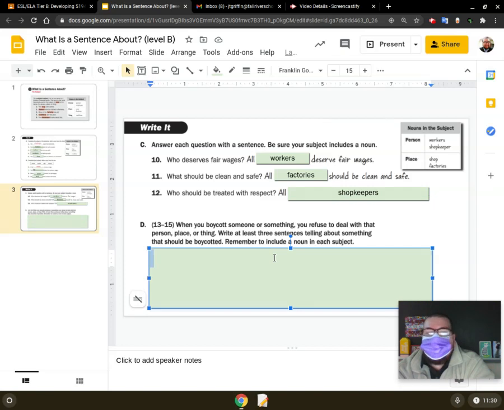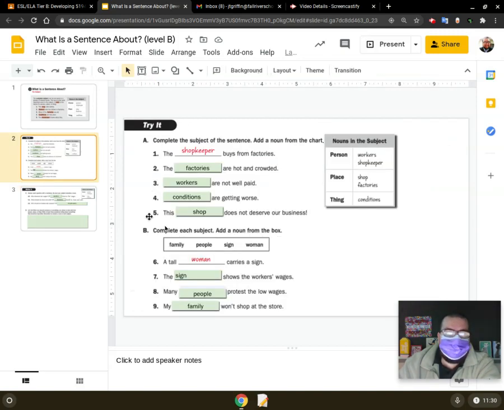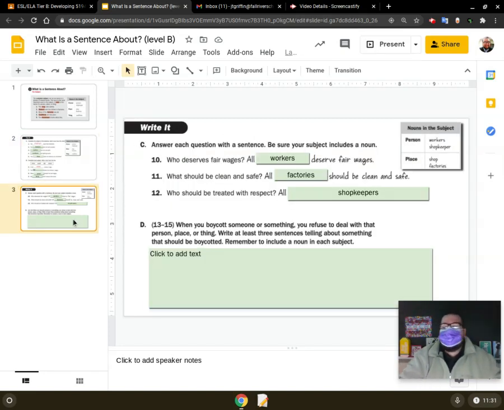So like the woman that we talked about on our last page, let me go back there. So a tall woman carries a sign. So she's boycotting. She's having a sign. She has information against his business, right? So sometimes we can boycott against businesses. Sometimes we can boycott against politicians. Sometimes we can boycott against sports teams or radio programs or something like that. So essentially, we can boycott anything.